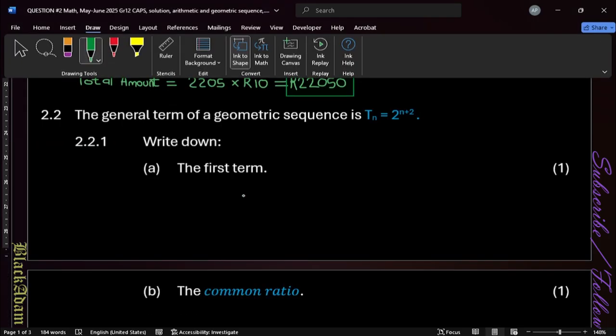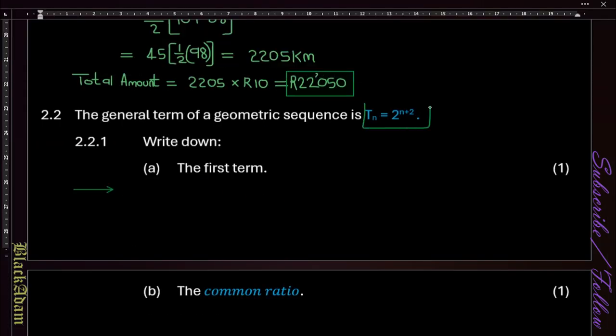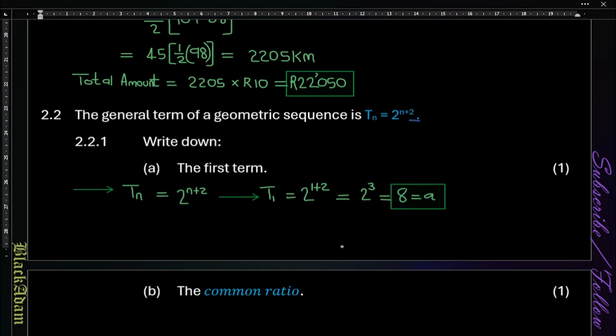And from there we move on to 2.2.1. We have the equation of a geometric sequence. Tn is going to be 2 to the exponent n plus 2. Let's say T1, so that's going to be 2 to the exponent 1 plus 2, so that's 2 to the exponent 3, giving us 8. So that's our first term, a.